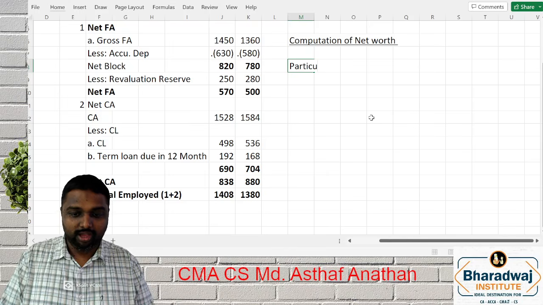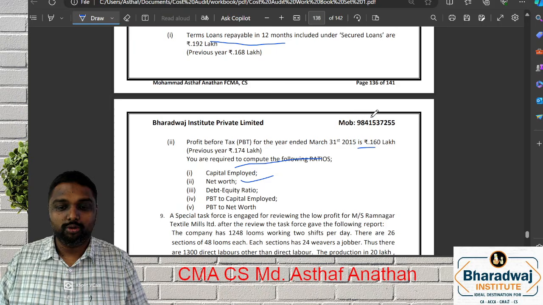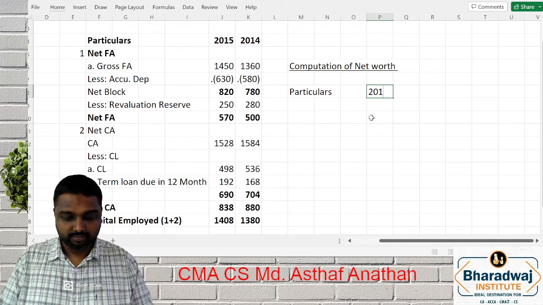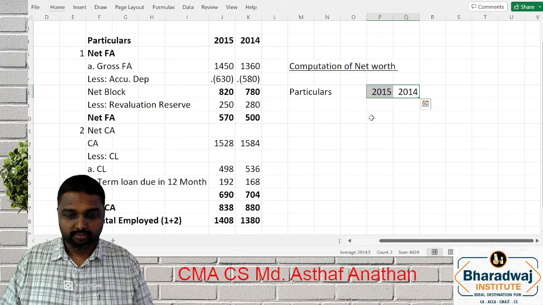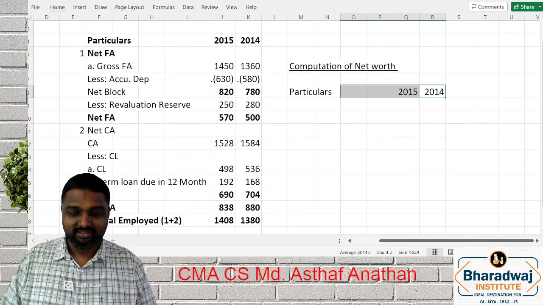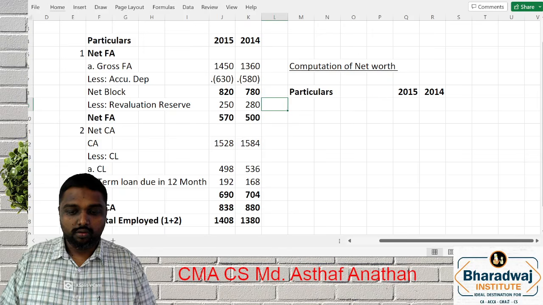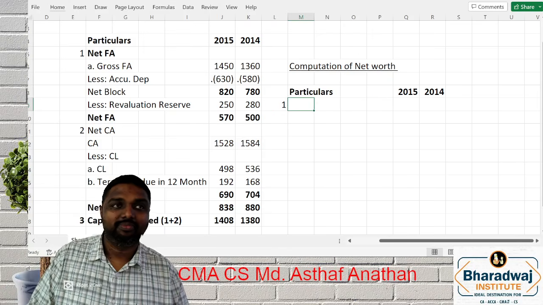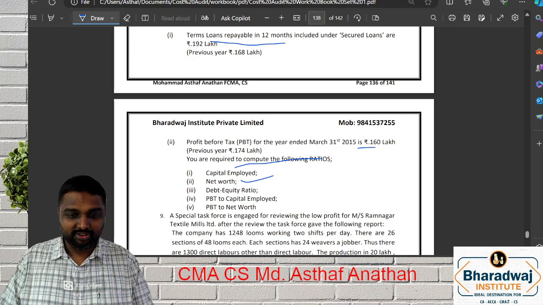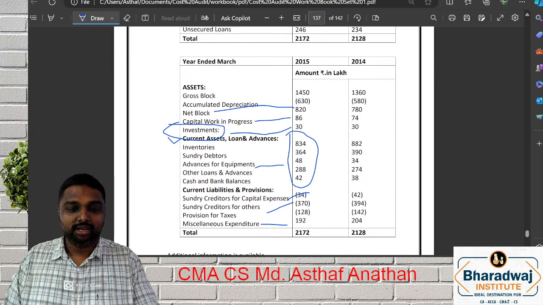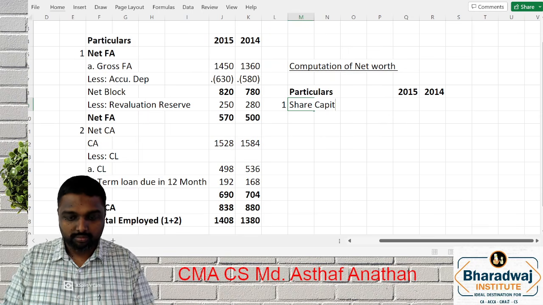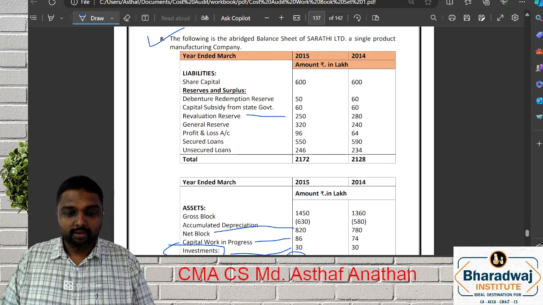Here also we have 2 years. Which are the 2 years? 2014 and, with all your permission, let's start. What will be the first item? Yes, the first item will be none other than your shares. So your share capital. What is share capital?